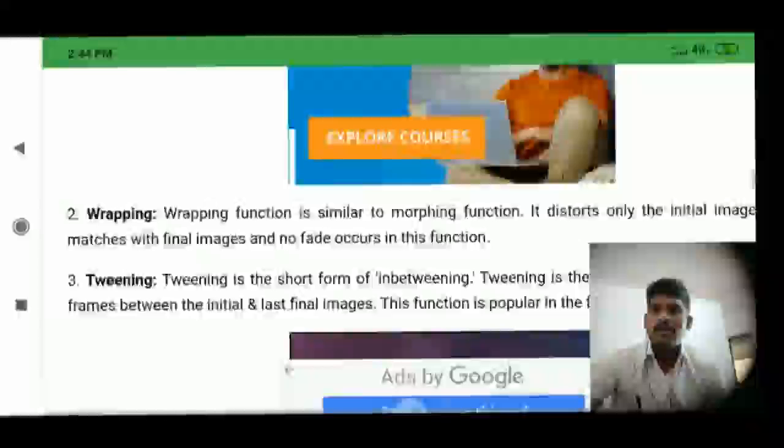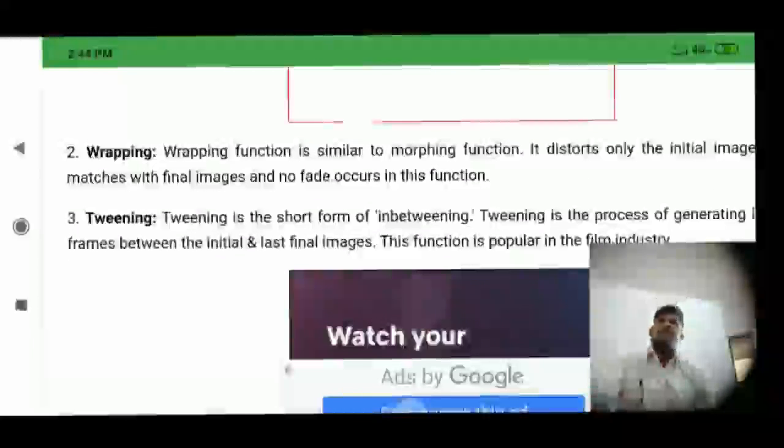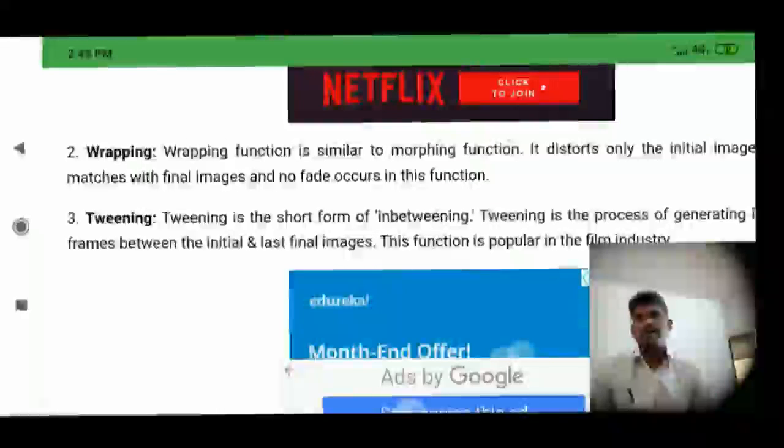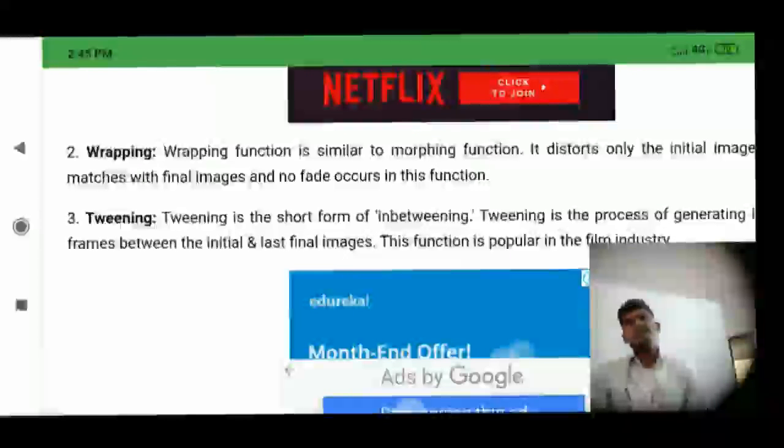Look carefully. Another function is warping. What is warping? Warping is nothing but a function similar to the morphing function.